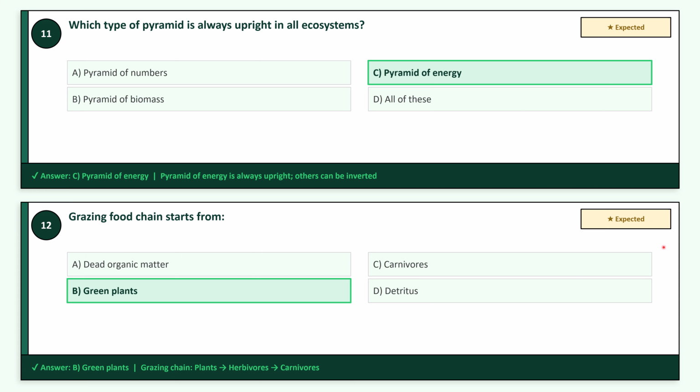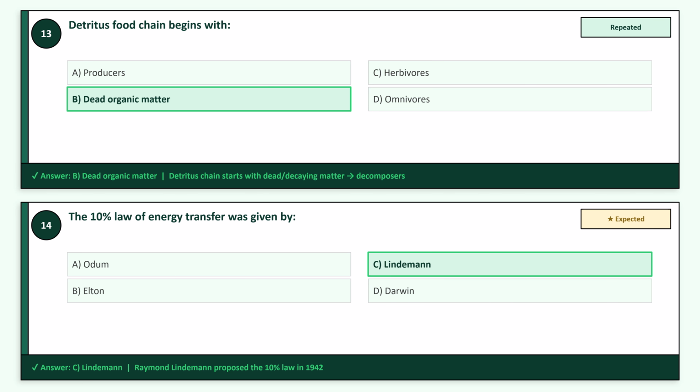Question 12 is also an expected question. Grazing food chain starts from, option B, green plants. Question 13, that is a repeated question. Detritus food chain begins with, option B, dead organic matter. Question 14, that is an expected question. The 10% law of energy transfer was given by, option C, Lindemann.